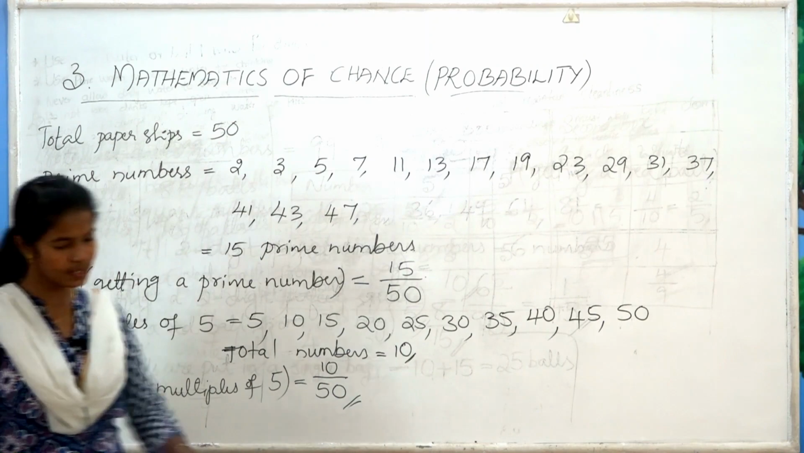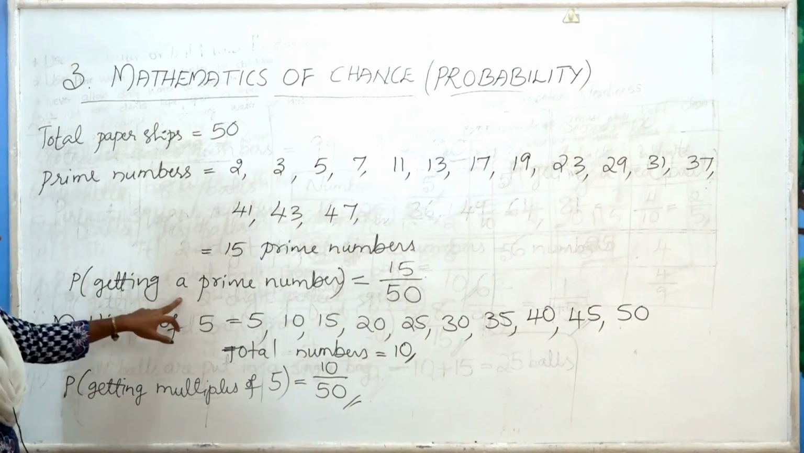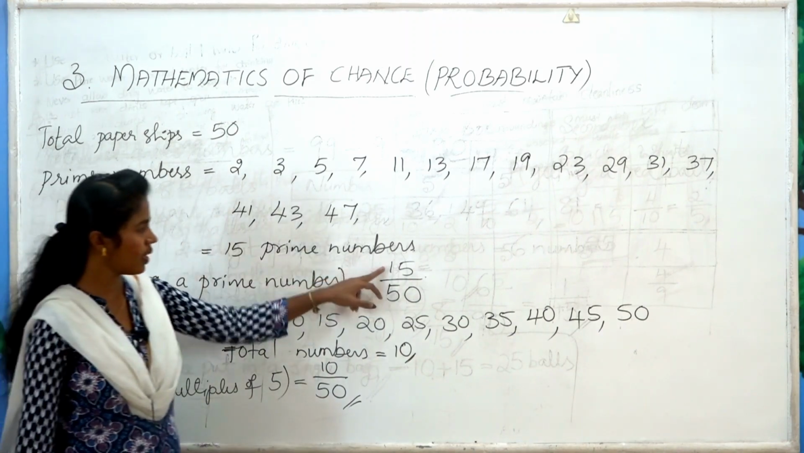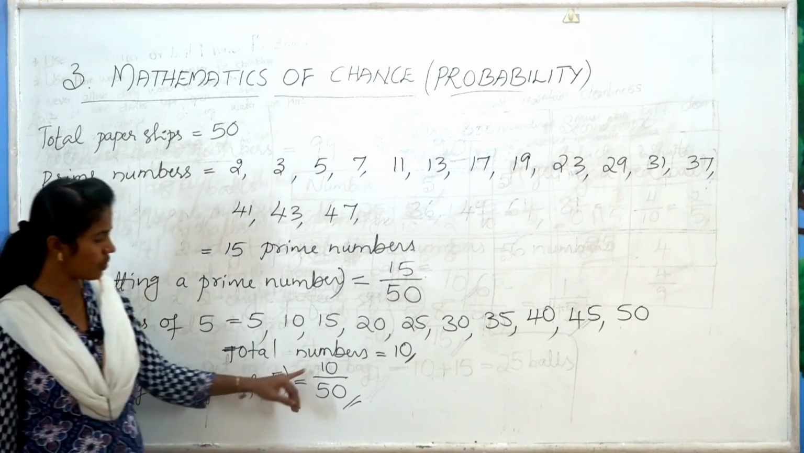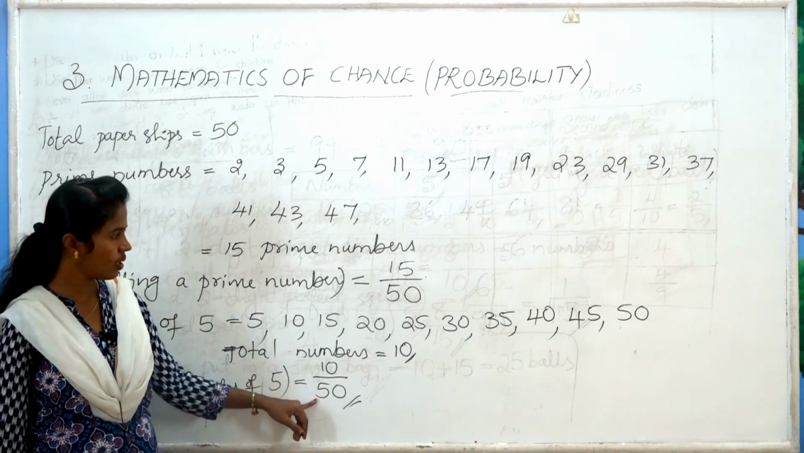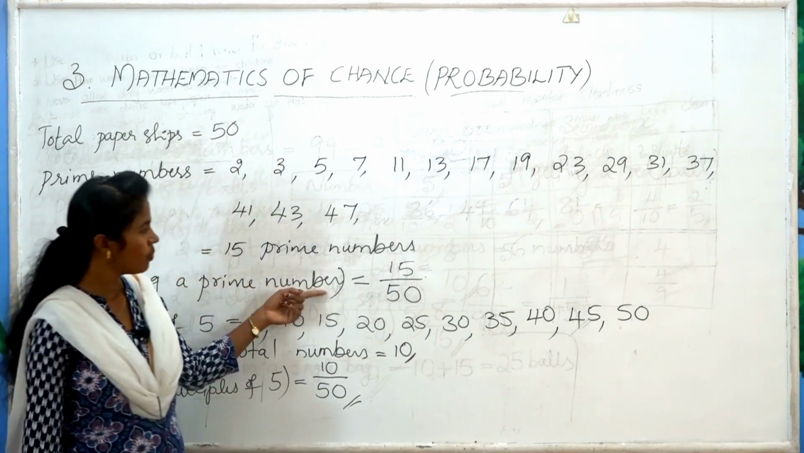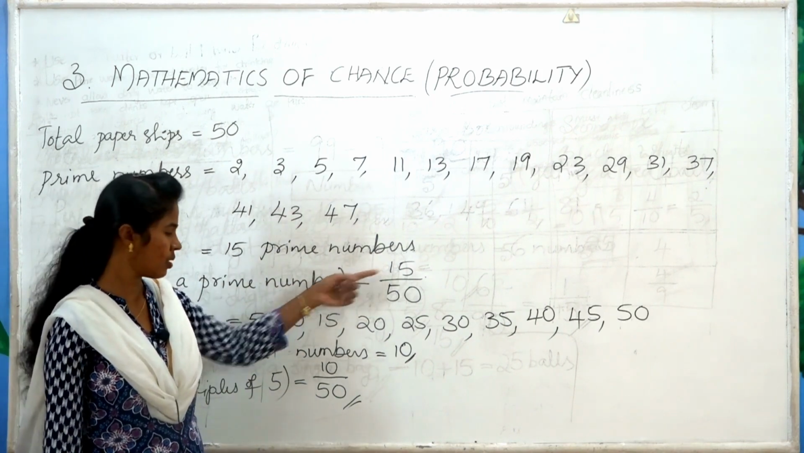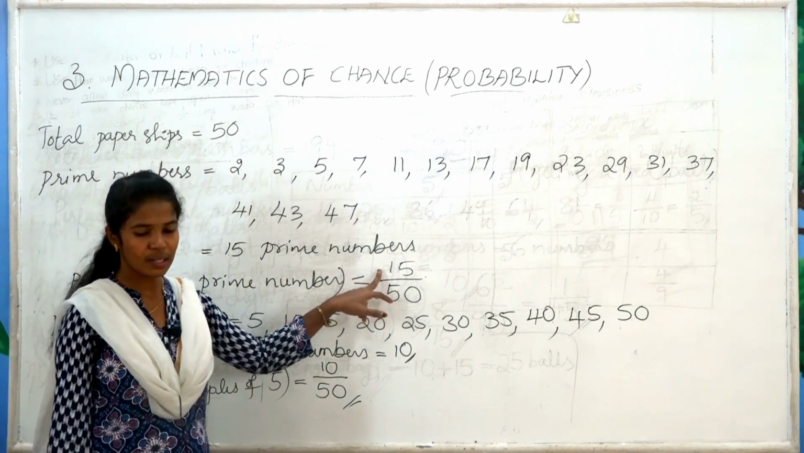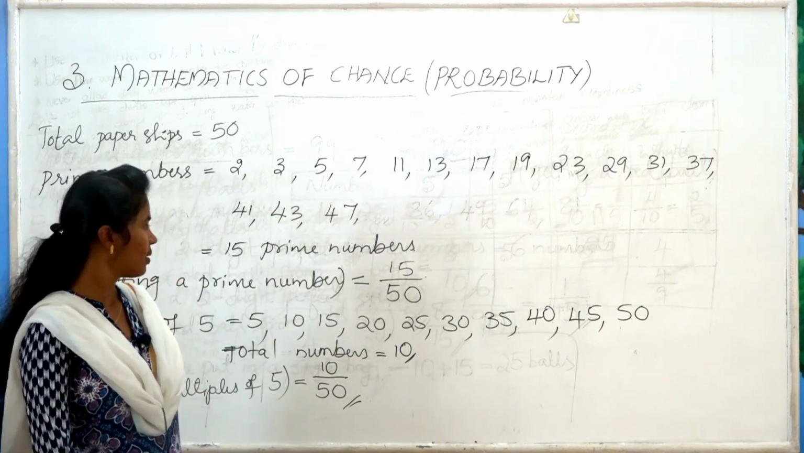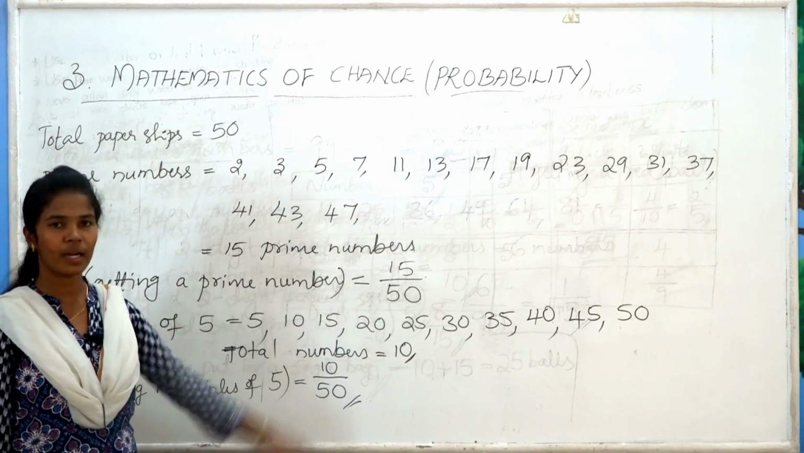So there is a question, which is the better guess? Let's see, prime number probability is 15 by 50. Then probability of multiples of 5 is 10 by 50. So here the chance is more for a prime number because there are 15 prime numbers in the box. The chance to get a prime number is more. Therefore the better guess is the prime number because probability is more for a prime number.